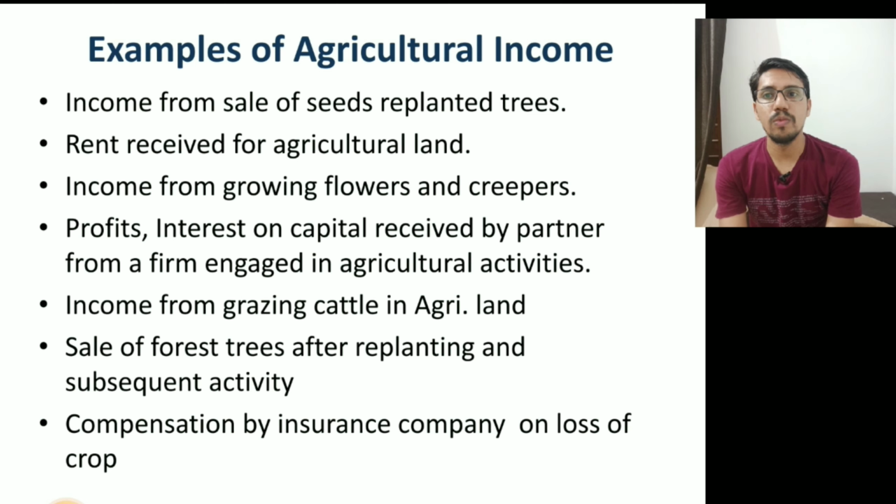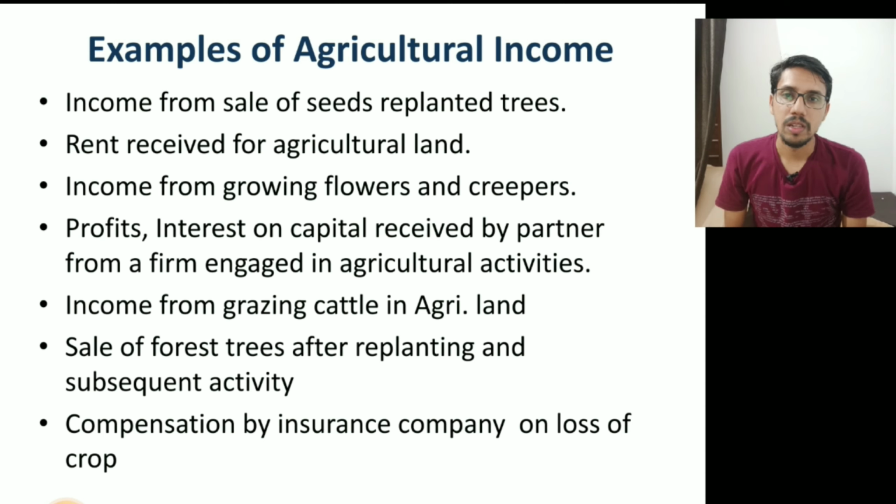Then income from growing flowers and creepers. Profits and interest on capital received by the partner from a firm engaged in agricultural activity. So, a profit of a partner or interest on capital received by a partner of a firm doing agricultural activity is treated as agricultural income. You have to keep in mind that. Then income from grazing of cattle in agricultural land.